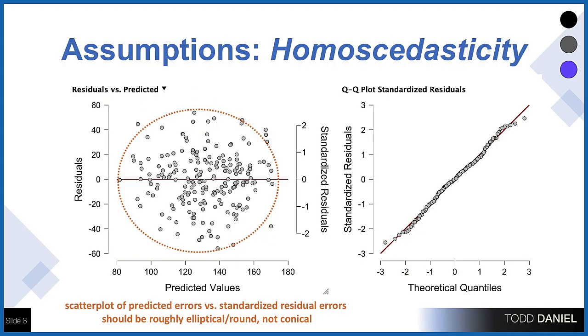And what we look for in this residuals versus predicted plot is a roughly elliptical shape. If we had a cone shape, if we had something other than this cloud shape of dots, then we could worry about heteroscedasticity. But in this case, we see that the assumptions are well met for this. So there's our third assumption.